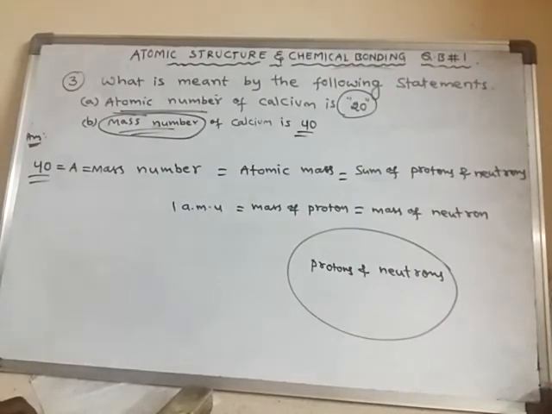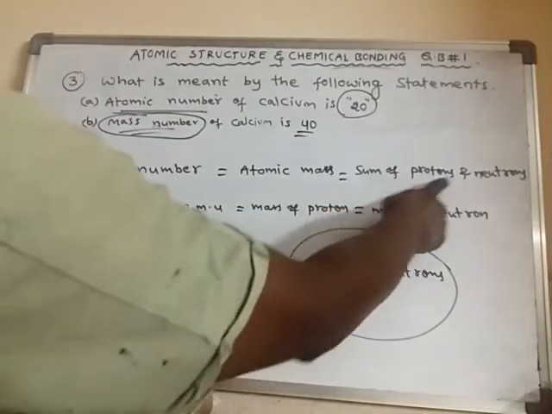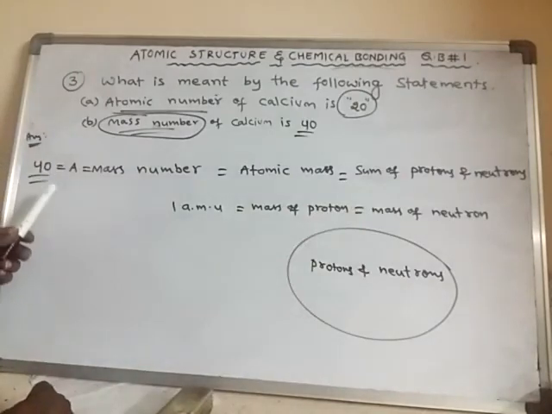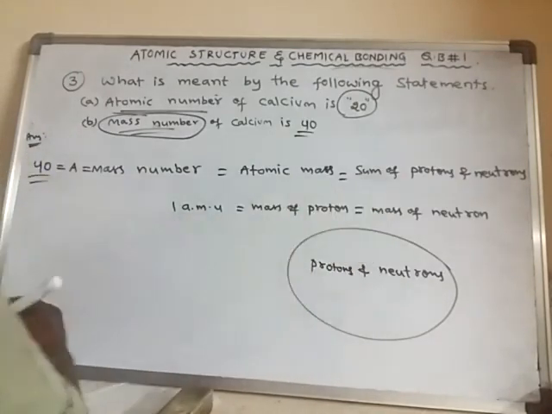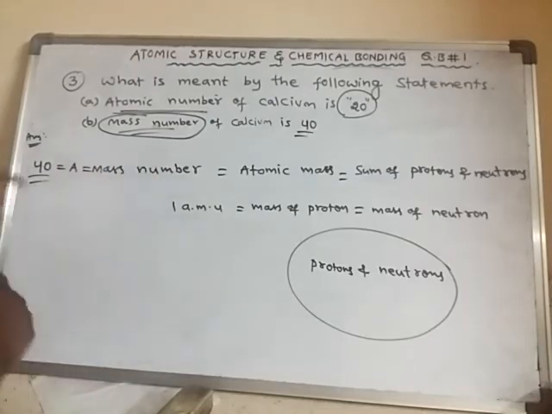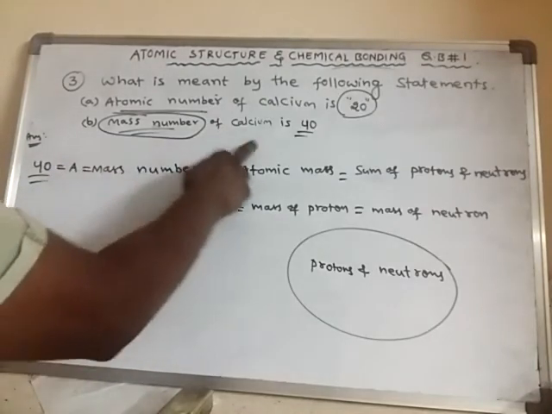But electrons are not present inside the nucleus. They are present outside of the nucleus. Okay. So like this we can say, sum of protons and neutrons in calcium atom is 40. Hence its mass number is said to be 40. So mass number of calcium is 40.